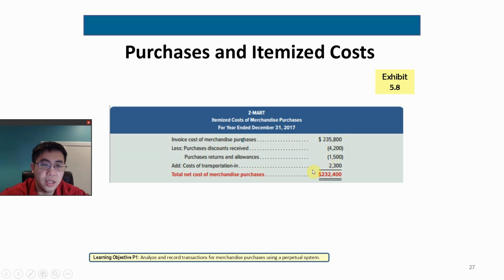So you get the net cost for merchandise purchases. It's true that when you receive a discount or returns and allowances, that's some cash inflow. But the whole thing here is a cost. So in this cost system, all the cash inflows are recorded as negative numbers.